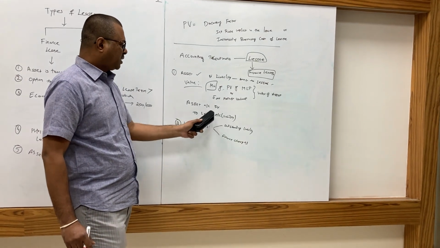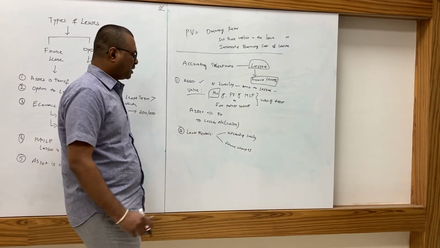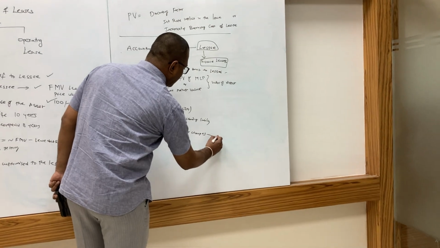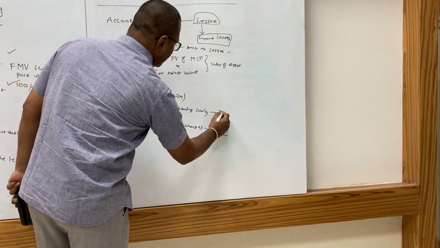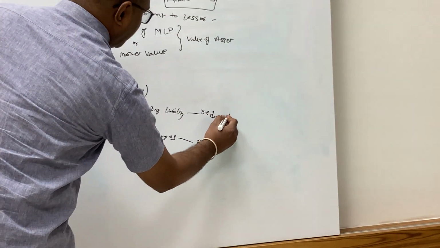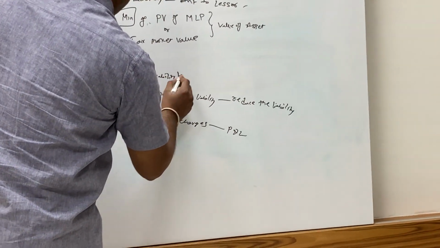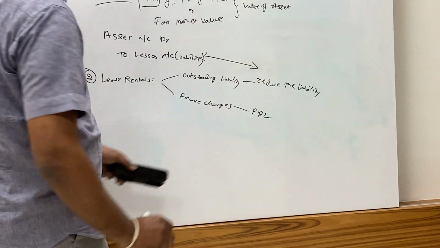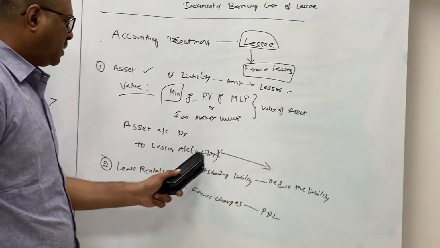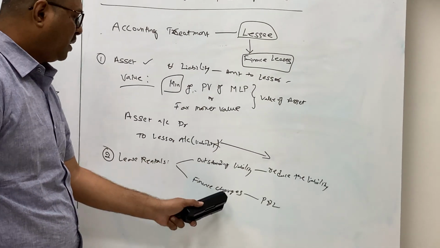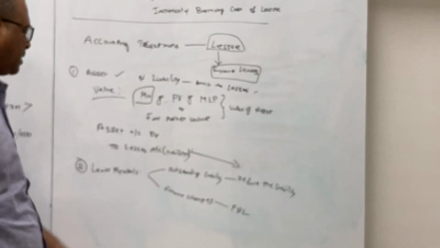Finance charges will go to P&L and the other will reduce the liability. Some portion will go towards settling this liability and some portion will go to finance charges.